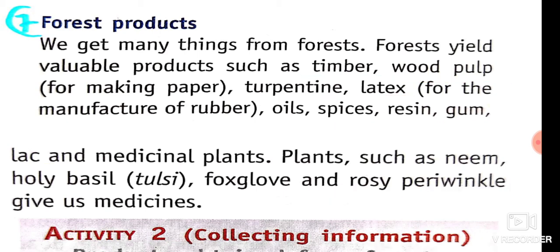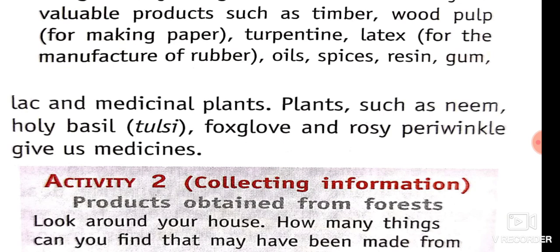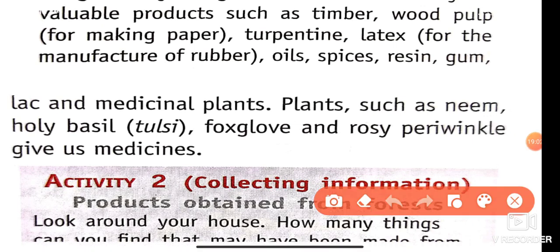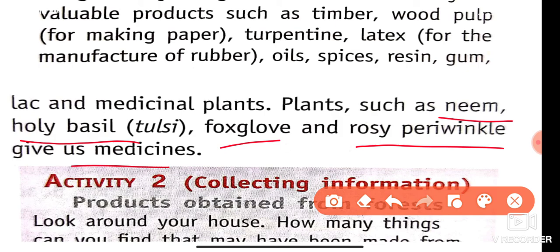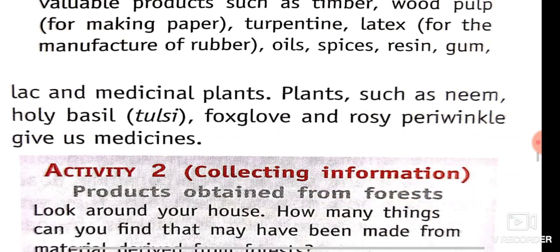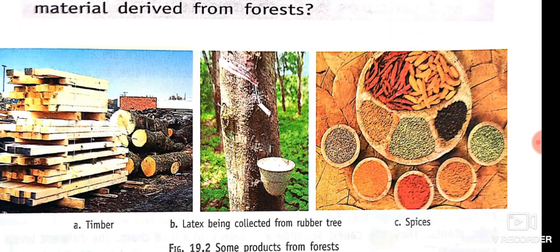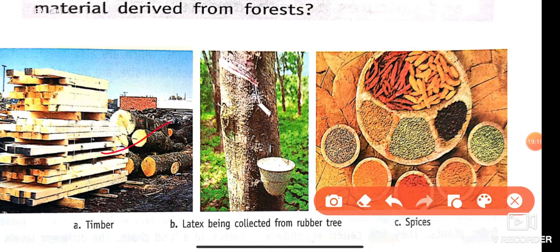Plants such as neem, holy basil that is tulsi, foxglove and rosy periwinkle give medicines. These plants provide us medicine. See in the picture, the plants provide us timber, that is imarti lakdi, and latex to collect rubber. Latex is a liquid material obtained from rubber trees, and spices, that is masale.